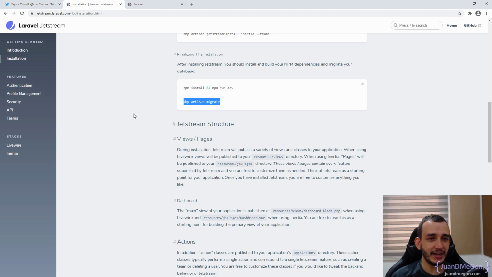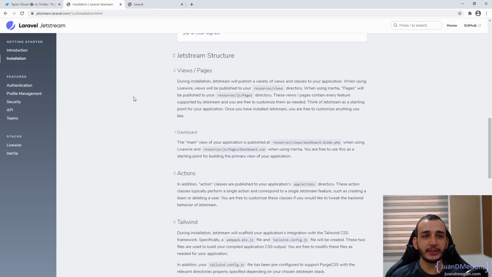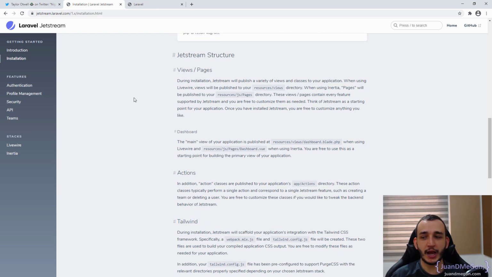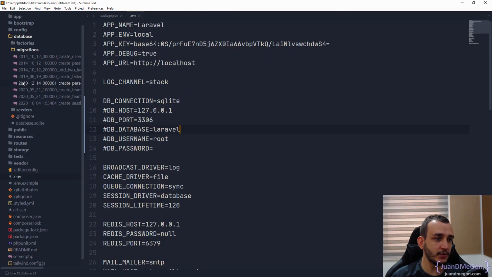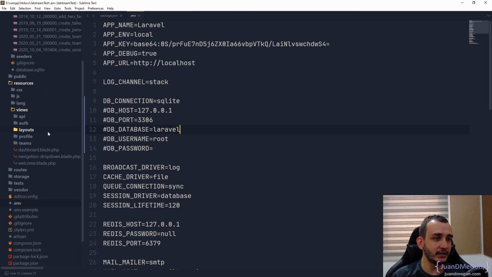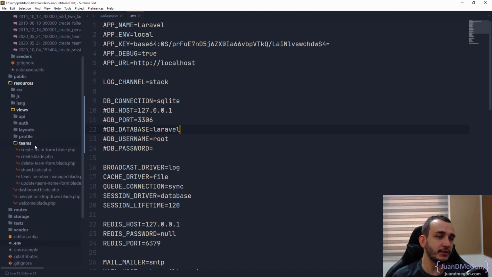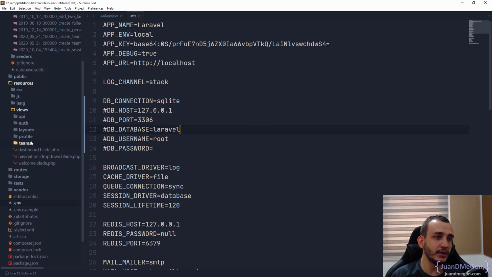Now, continuing with this, we can explore the Jetstream structure a little. We already have some views, so we verify here: resources, views, and there it is. In the teams folder, we have, of course, all the views related to creating a team, deleting a team, and so on. The same for the profile. All of that is created automatically for you. Pretty functional.